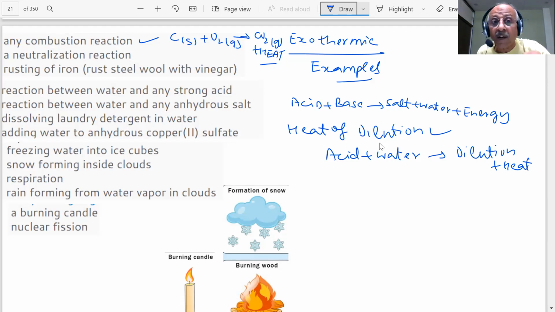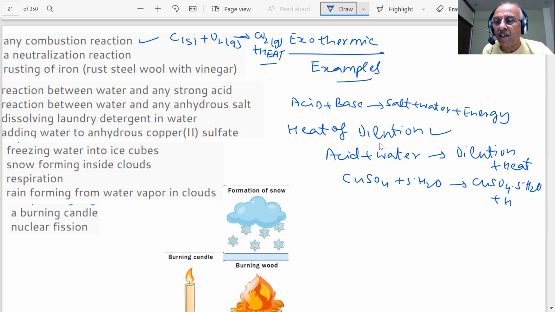Reaction between water and any anhydrous salt: what happens if you have an anhydrous salt and you add water? Then it becomes hydrated. These are all examples of exothermic reactions. If you have copper sulfate, students, and you add water, what you will get is CuSO4·5H2O. This is hydrated and there will be heat energy involved in that. Dissolving laundry detergent in water, adding water to anhydrous copper sulfate. This is anhydrous. This is not having any water. This is called anhydrous copper sulfate.